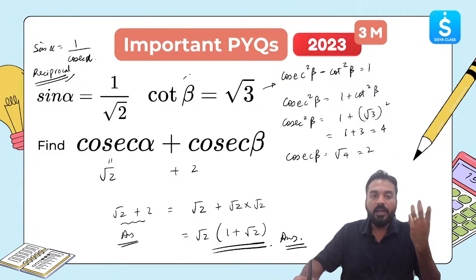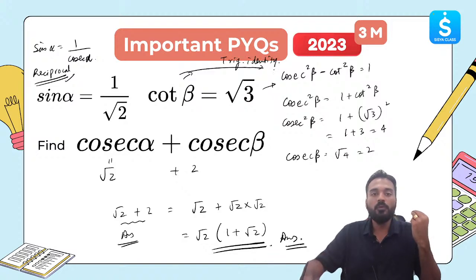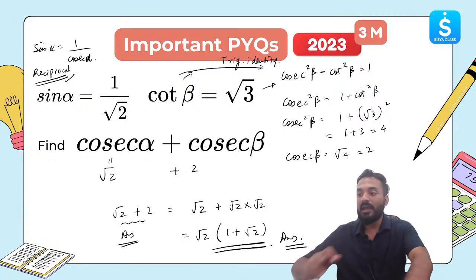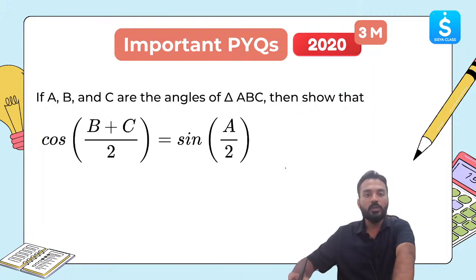To find out cot beta, I used the trigonometric identity cosec square beta minus cot square beta. This trigonometric identity I used. What to use where, if you know, you can easily solve and you will get the answer always. So this was asked for 3 marks and this is the correct answer. Let's move on to the next question.